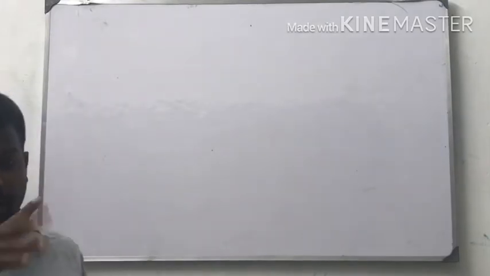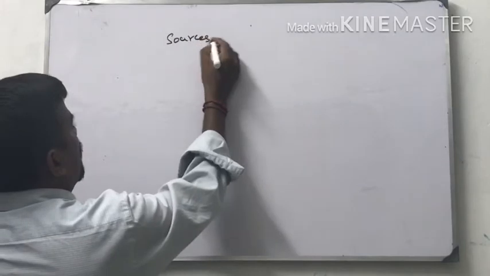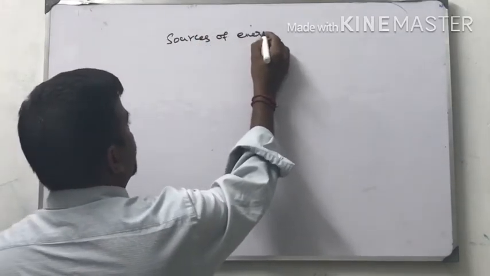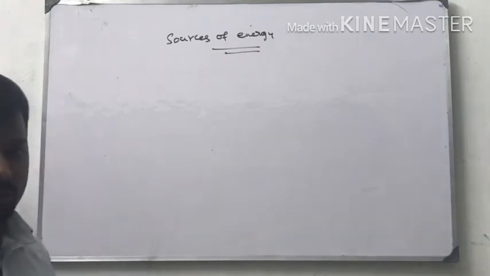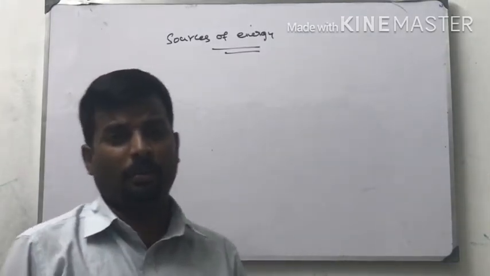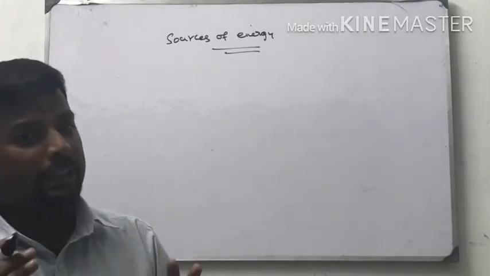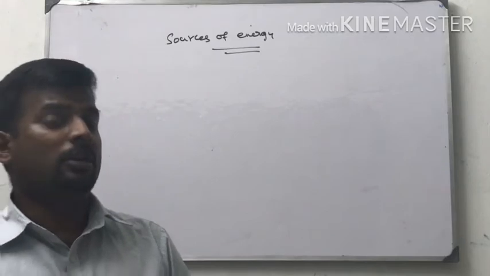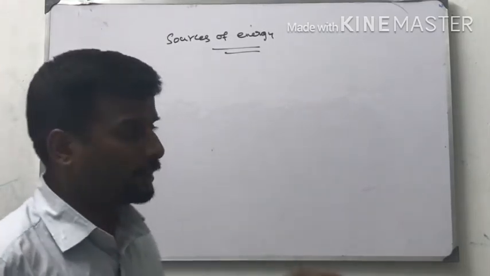Now I am going to explain the various forms of energy transformation. Sources of energy transformations. Let us start with burning of coal and cooking gas, which are examples of thermodynamic reactions, wherever you find heat. Thermo means heat, dynamic means motion. Thermodynamics means heat in motion. That we will discuss here.